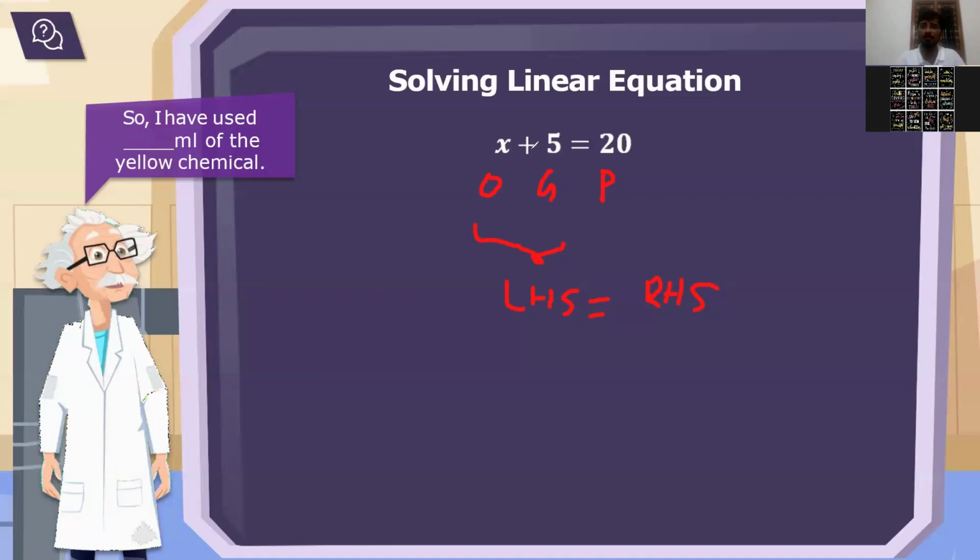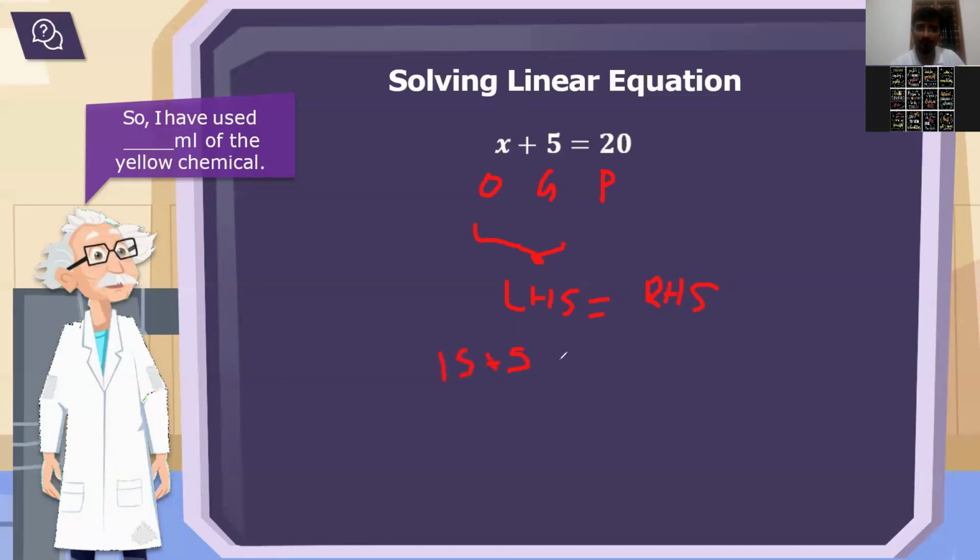You have to balance both sides. So now here 5 is remaining. How much should I take? What will be the number I should take? So if we add it to 5, we will get 20. So what will be the X? 15. Very good. So 15 plus 5, I will get 20.